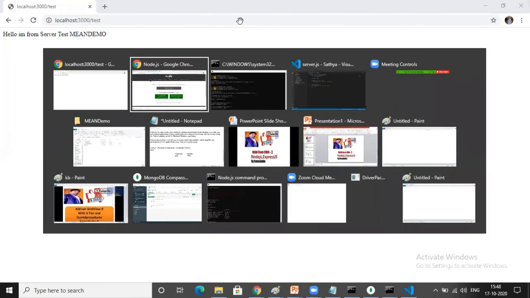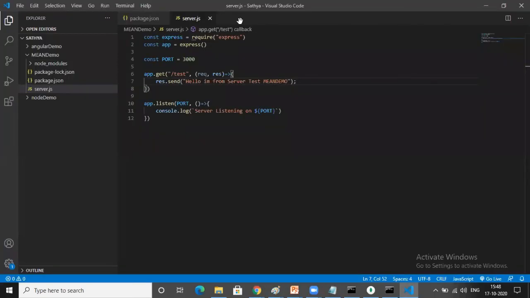Once I enter the URL, the request will go to the server. In the server, you have one API. That API, this get method will be invoked. Same like this, the get method will take the request. Request is the URL and that's the result, res.send. The send method is used to send the result to the browser. Very simple. Callback functions: take the request, send back the response. I think you understood.